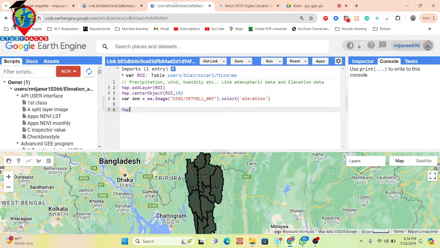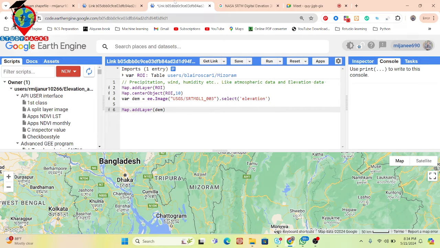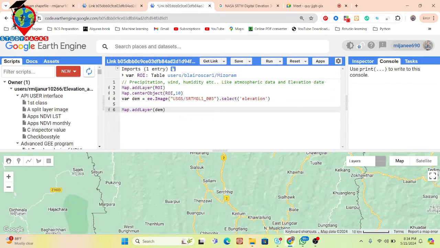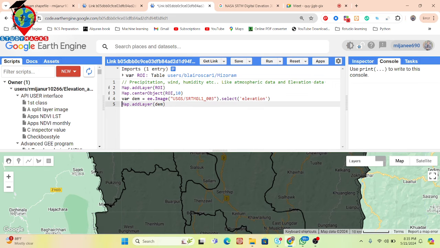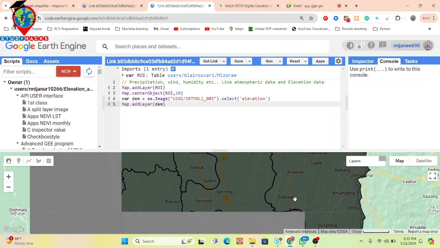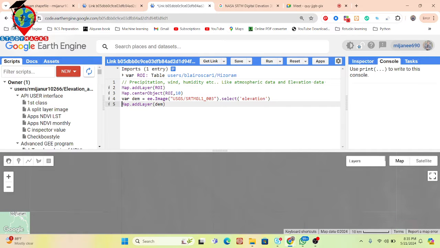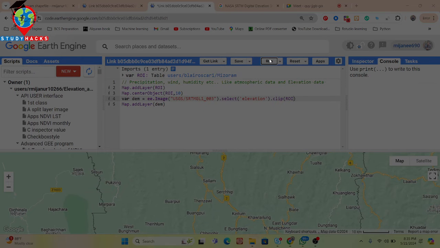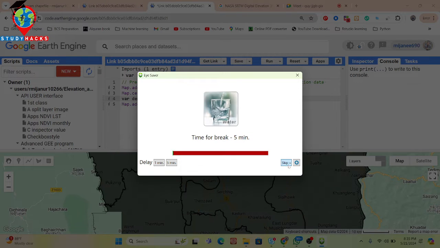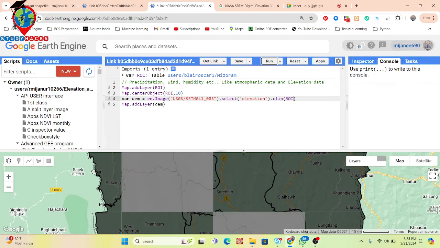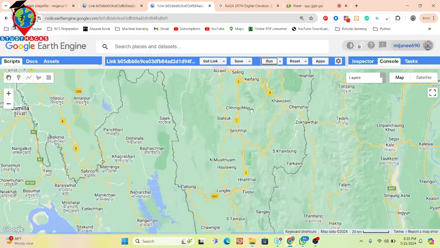And further I want to show this layer, so Map.addLayer and put the DEM here. Click run. Now our DEM or elevation data is okay, but we have to use the clip function for our study area. So I use clip with our boundary, this ROI. Click run. Now it clips with our shape file and we get the result only for our boundary. You can see the result.